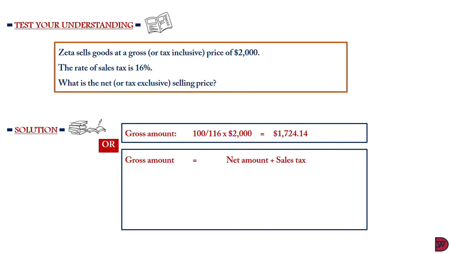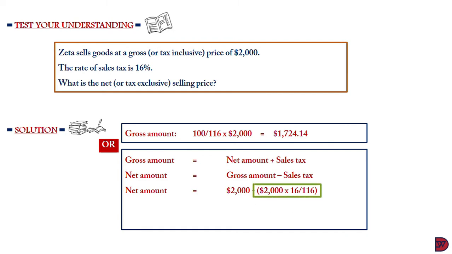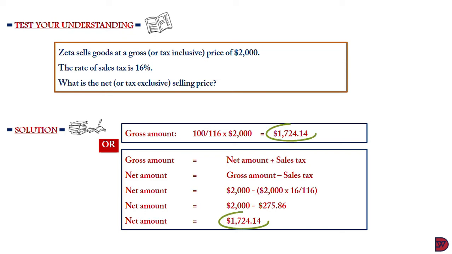The long shot will be that gross amount is always the net amount plus sales tax. So you're supposed to find the net amount. It will be the gross amount less sales tax. This is pure mathematics. The gross amount is known. To find sales tax, it is going to be 16, which is the tax rate, divided by 116 times $2,000. It is very important to get yourself conversant with the simplified format that we outlined earlier. The sales tax will be $275.86. Less it from the tax inclusive amount, we are going to arrive at the same figure above.